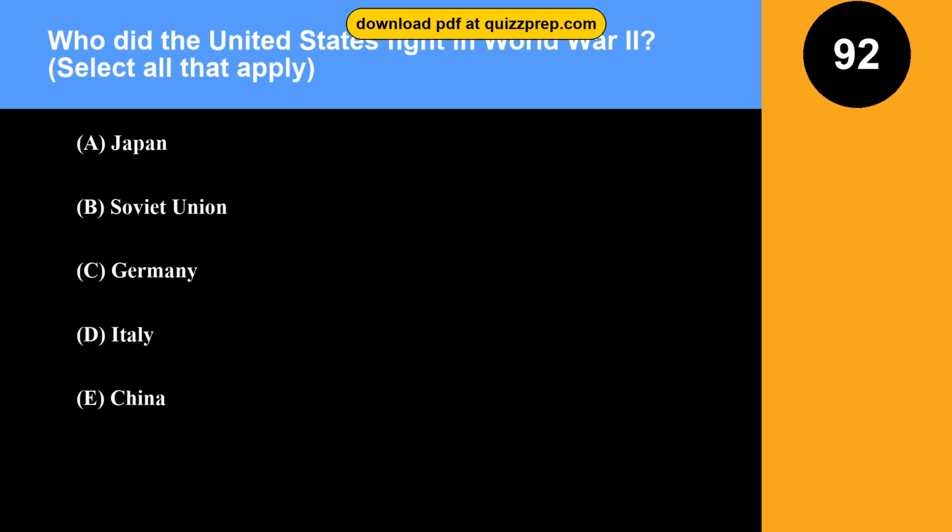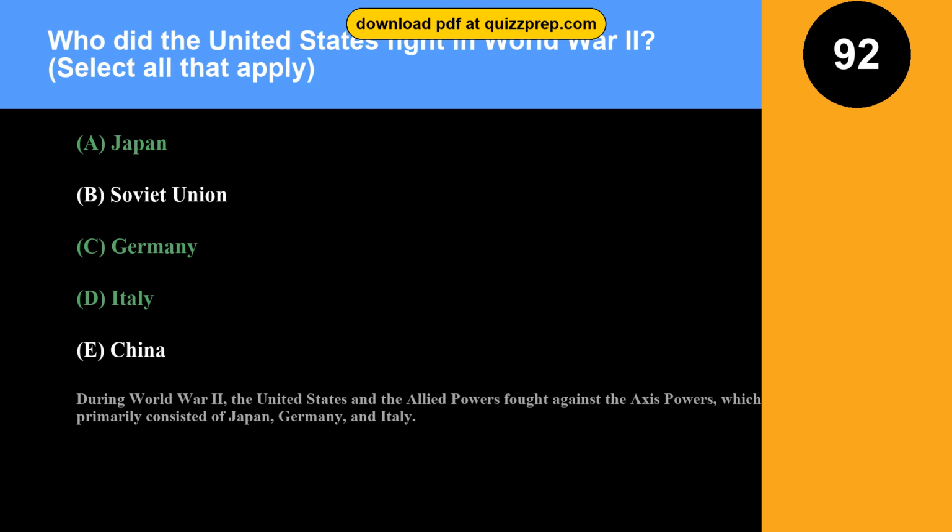Question 92. Who did the United States fight in World War II? Option A, Japan. Option B, Soviet Union. Option C, Germany. Option D, Italy. Option E, China. The correct answers are options A and C and D. Japan, Germany, Italy. During World War II, the United States and the Allied powers fought against the Axis powers, which primarily consisted of Japan, Germany, and Italy.